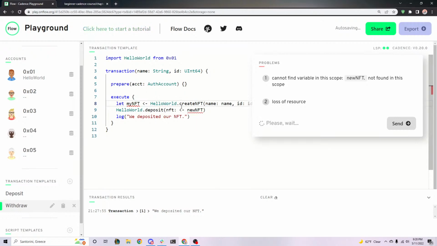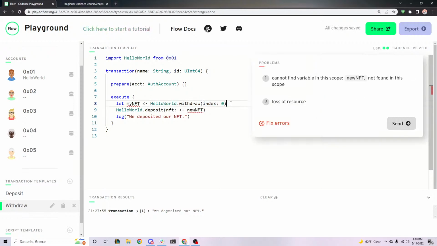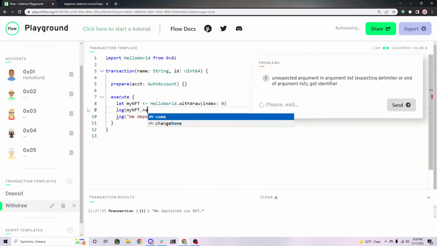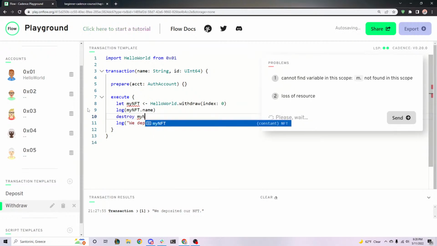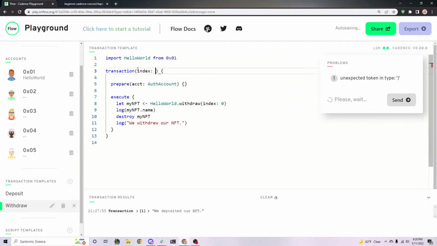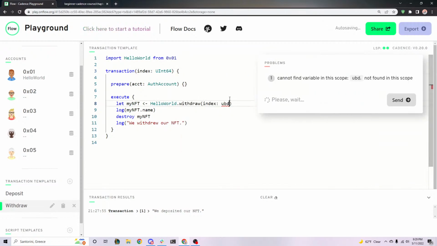So let my NFT be hello world dot for this dot withdraw, index 0, because nothing's going to exist at 1, so just put 0. Then we're going to log mynft.name and then destroy mynft. Say we withdrew mynft. We'll get rid of these two and make this index this, and just say index. And I think this actually has to be an int, not a uint.